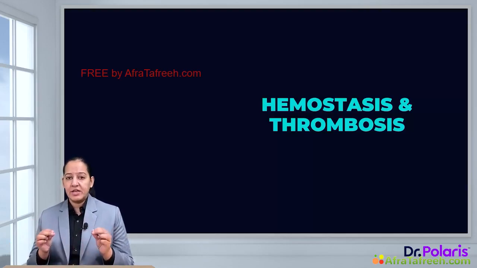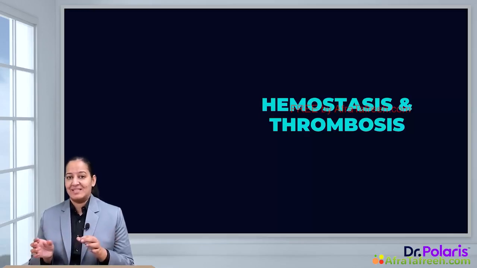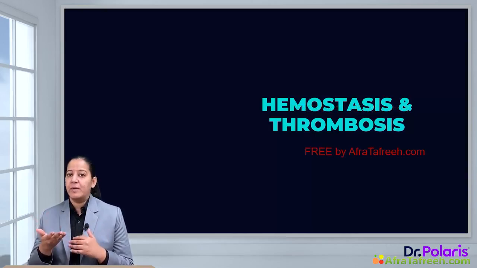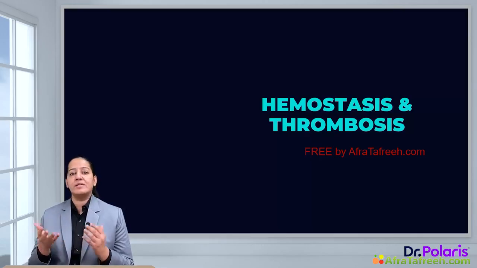There is a physiological mechanism in the human body, known as hemostasis, because of which the bleeding stops spontaneously, through the formation of a clot at the point of the injury that seals the injured area. This is a physiological mechanism which is beneficial for humans. It is good for humans and it is known as hemostasis.